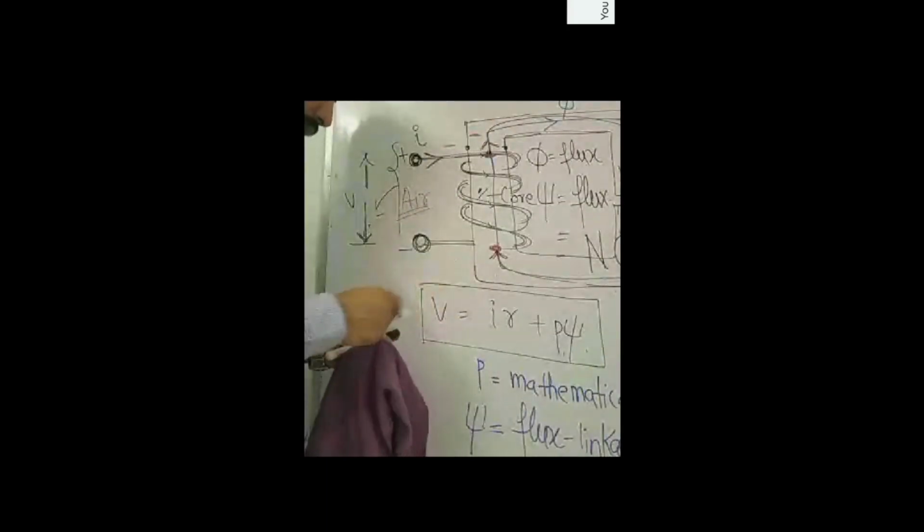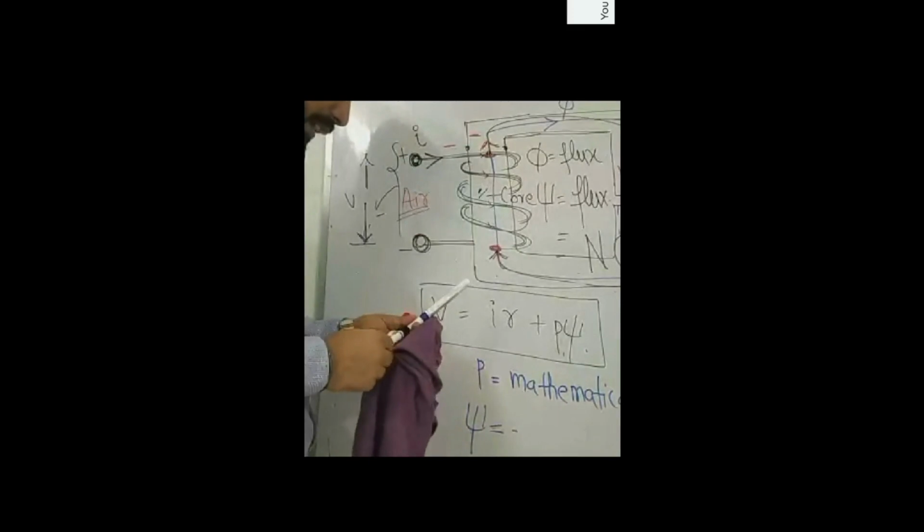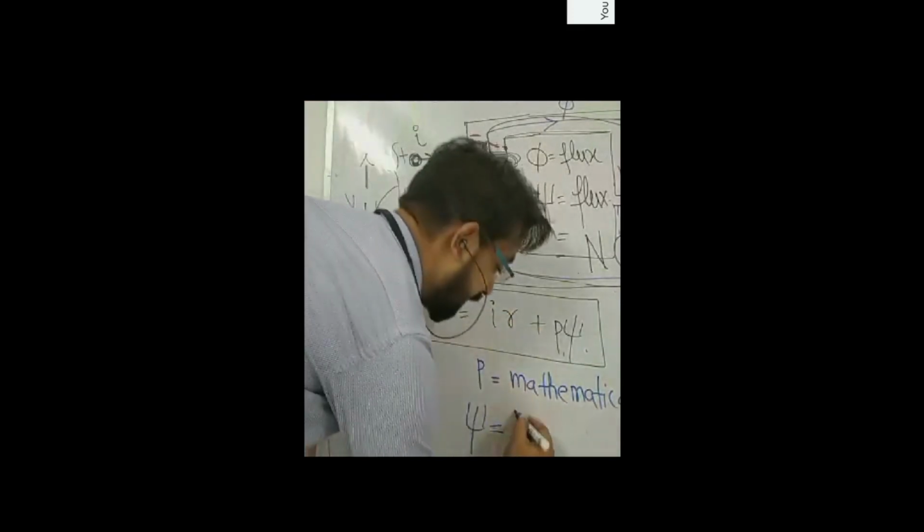That is, it is equal to N, number of turns, into phi. You can say total flux linkage, or net flux linkage.